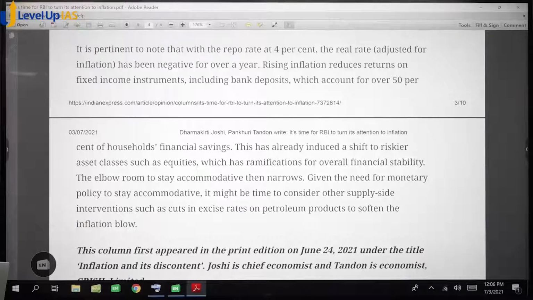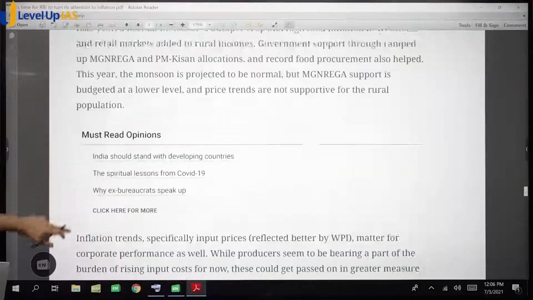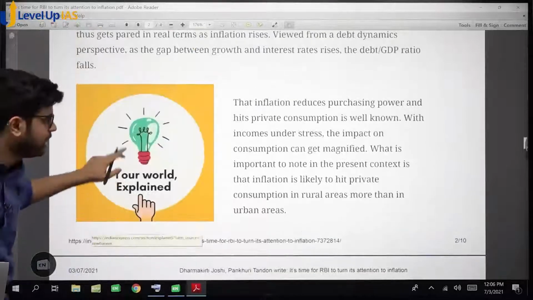Everything that we have read, ऐसे ही होता है. You are able to read everything appearing in the newspapers. That is the very good thing about knowing the concepts. Once you know the concepts, it becomes very easy to understand. You to finish reading this, ठीक है? Majority समझा होगा, but there was one paragraph which was very difficult to understand, which was very difficult to comprehend. So let us see what are they trying to say here.